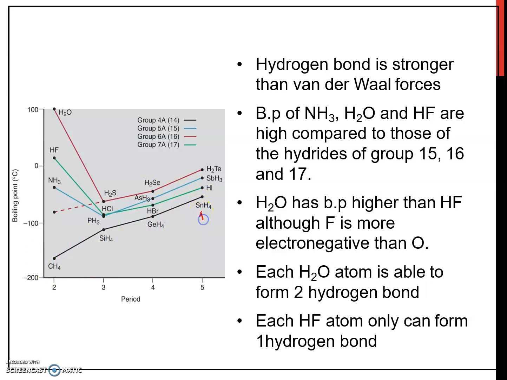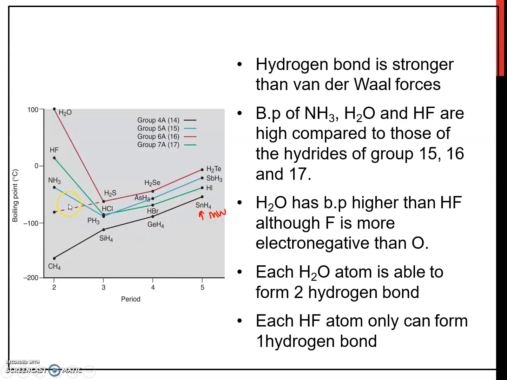That's why the boiling point increases for tin hydride, because it has the highest molecular weight compared to methane. So it takes high energy to break the bonding between molecules of tin hydride, compared to the intermolecular forces between molecules of methane, as a result of increasing molecular weight.